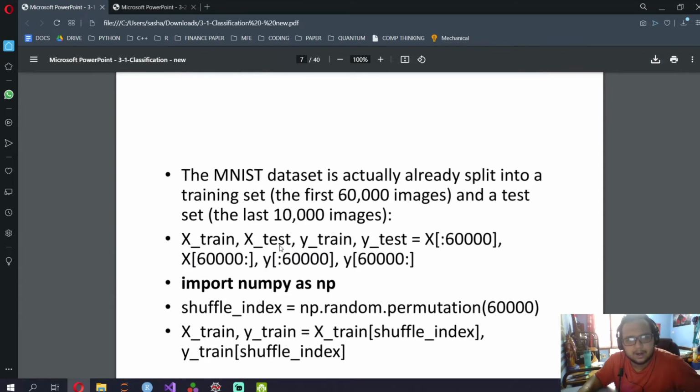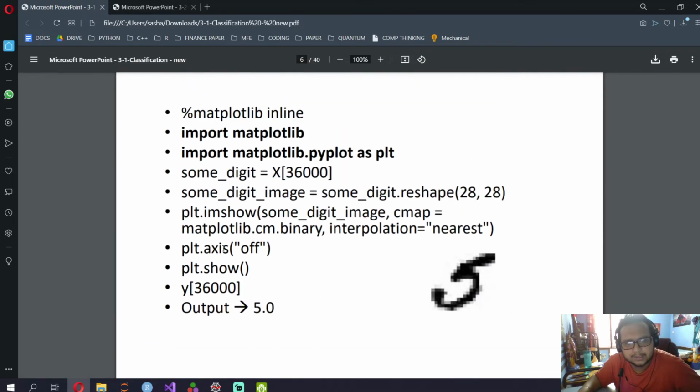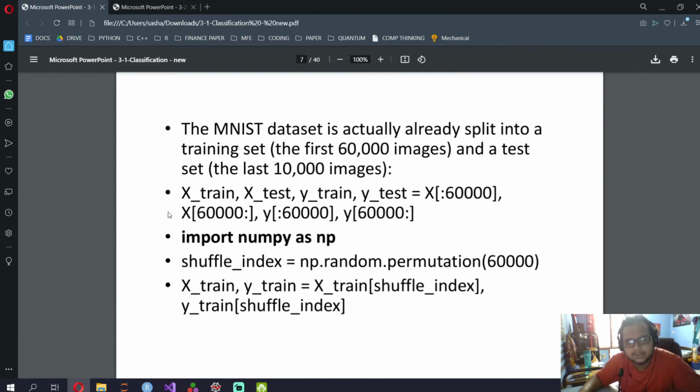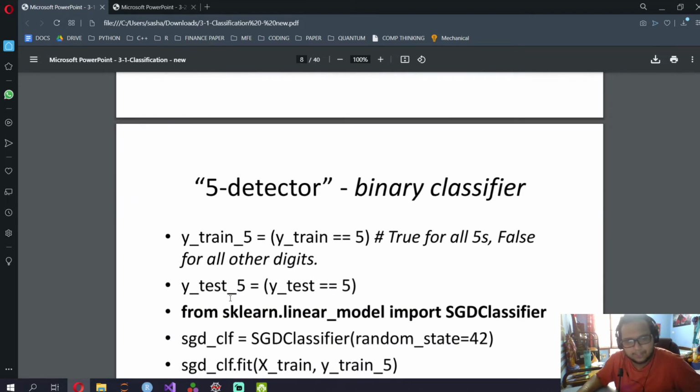Has she split it into X train, X test? No, she hasn't. But she's taking the first 60,000 as train and the next as test, and then she shuffled the index. We had this problem. I think Achyut, Ashwini, and me, we thought, what if it's already in training, and what if it's the same one? So it shuffles the index and then puts it into train and test, so that it doesn't remember it in the same order.